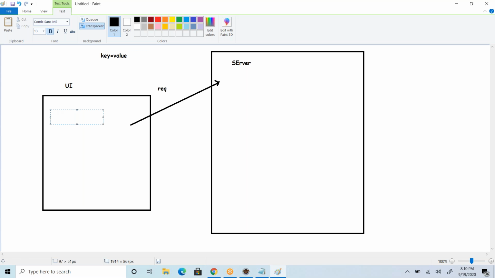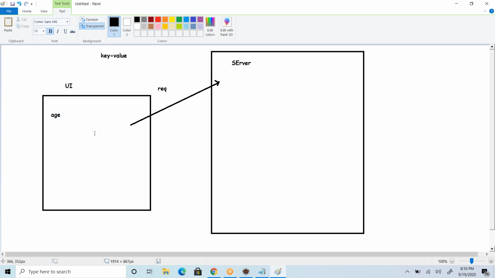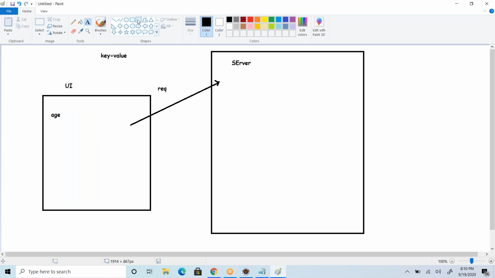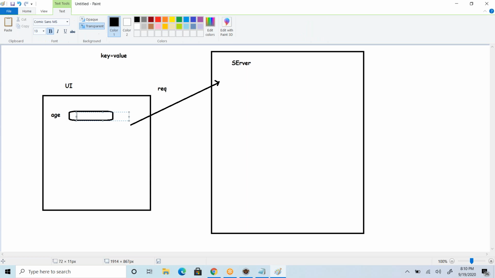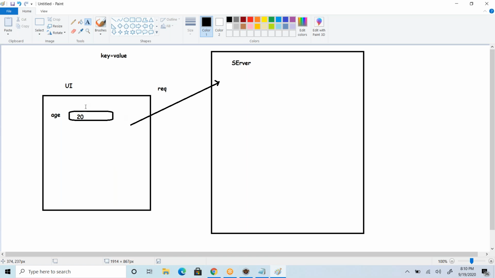So for example, here I have an age field where the user is going to enter some value, say 20. This goes to the server as part of the URL as key value pairs.